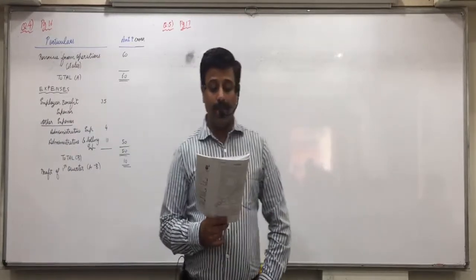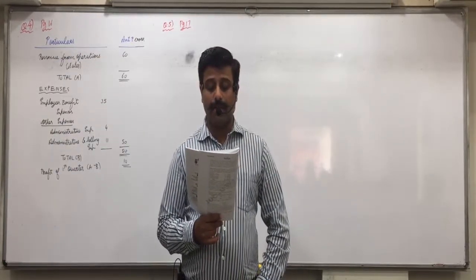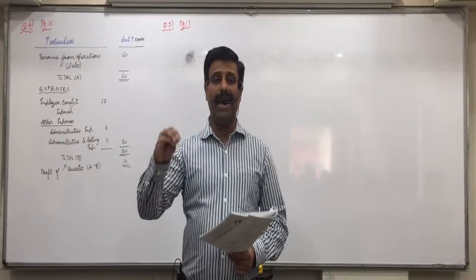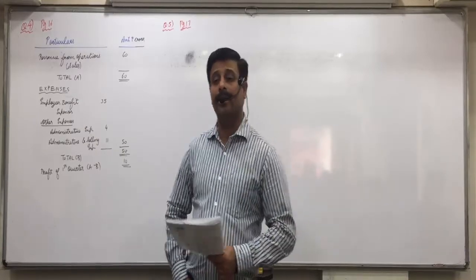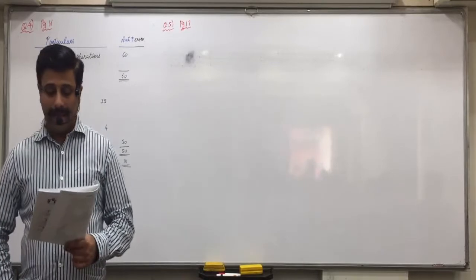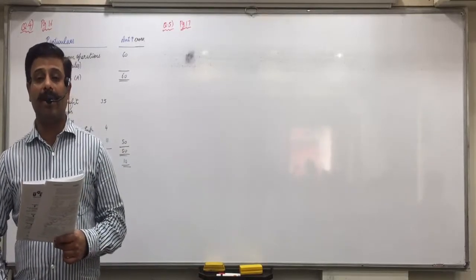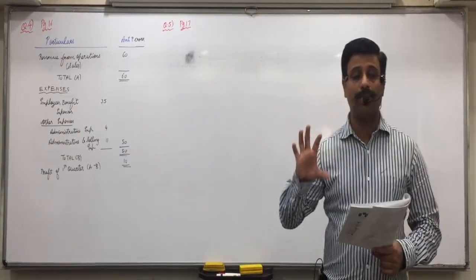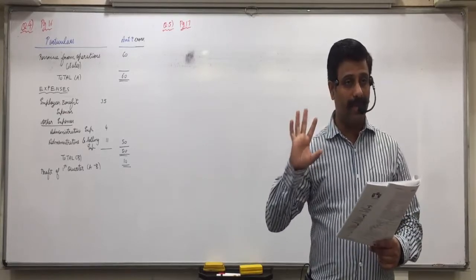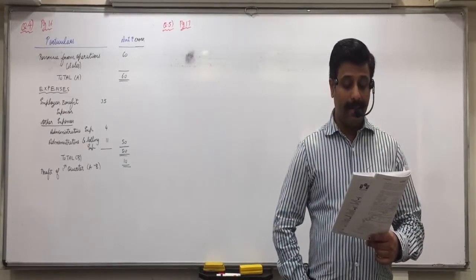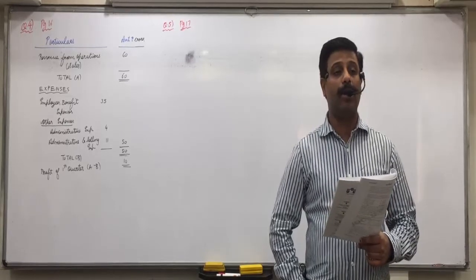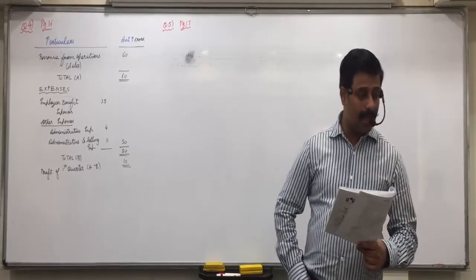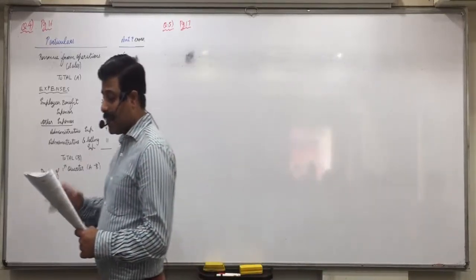TCM Limited shows the net profit of 5,50,000 for quarter 3. They have already calculated the net profit. Means they have already added the incomes and they have already subtracted the expenses, and they have already obtained the net profit of 5,50,000 for quarter 3. So we have to see everything from which quarter's point of view? Third quarter's point of view. Is everyone clear with it? Once again, TCM Limited shows the net profit. Net profit means incomes are already added, expenses are already deducted, and they already obtained a profit of 5,50,000 for which quarter? 3. After incorporating the following.